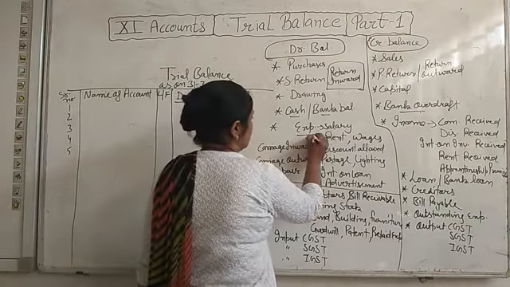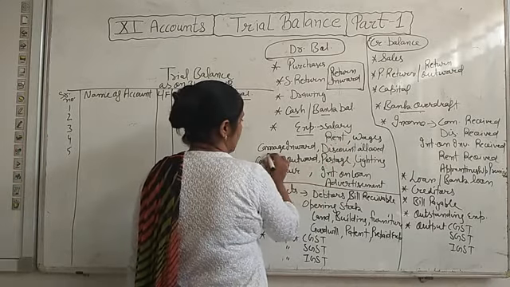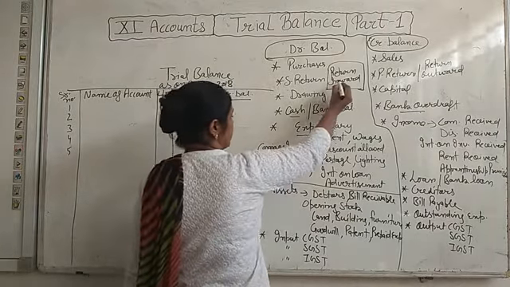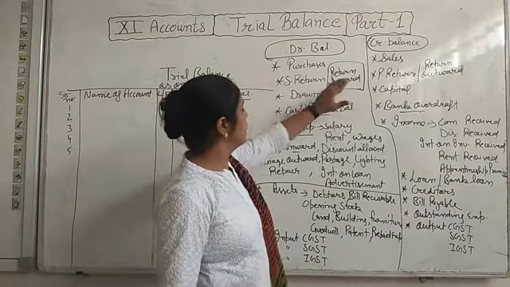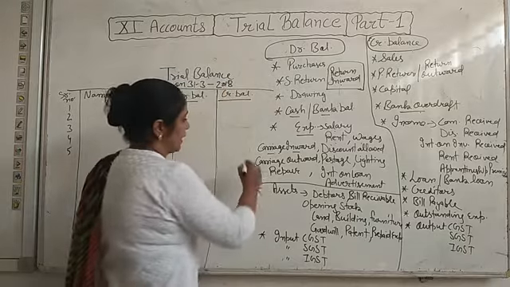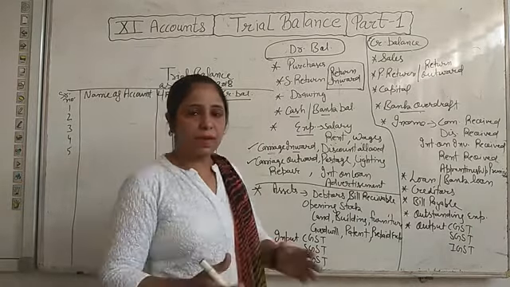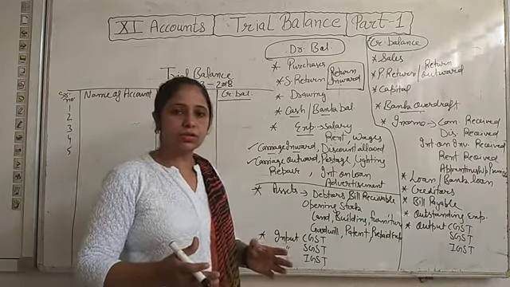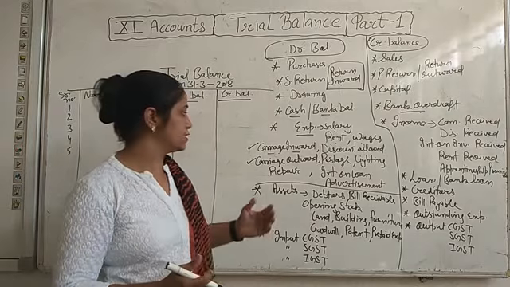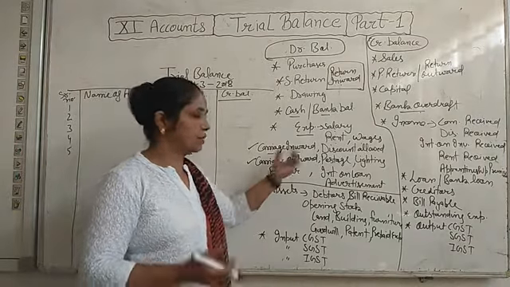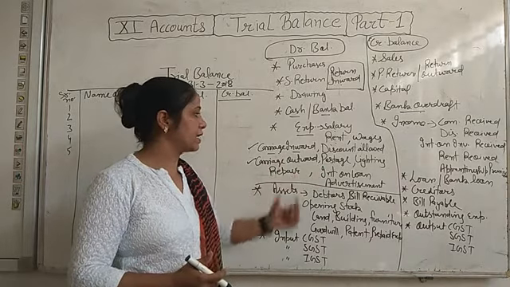And all the expenses have debit balance, like salary, rent, wages, carriage inward. See, what is the difference between return inward and carriage inward? Return inward is sales return, and carriage inward and carriage outward mean the expense to carry the goods into the business. The expenses of carrying, whether we are bringing goods in or taking them out, both are expenses: carriage inward and carriage outward.